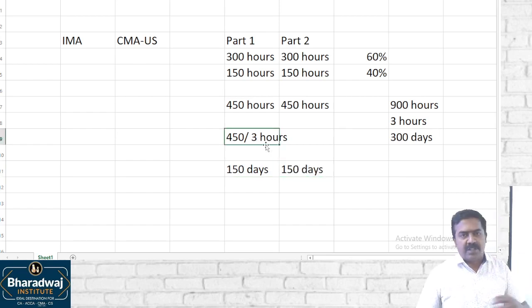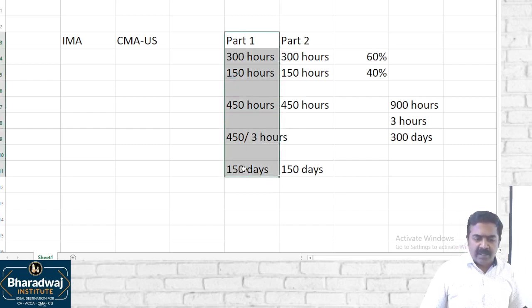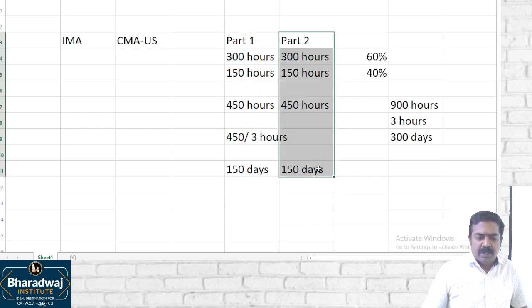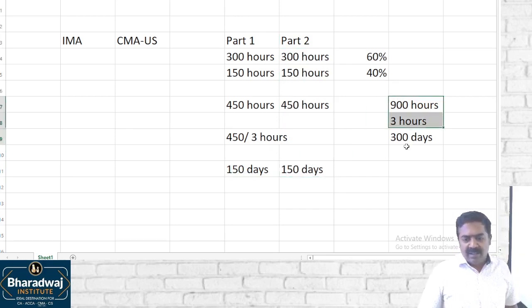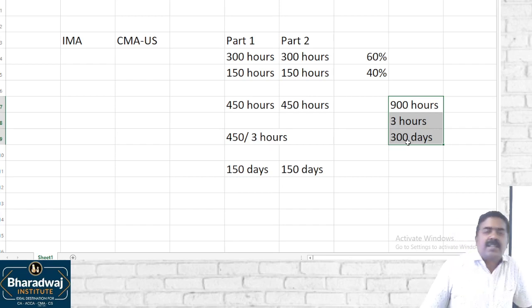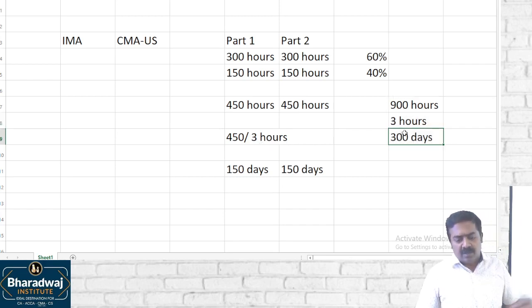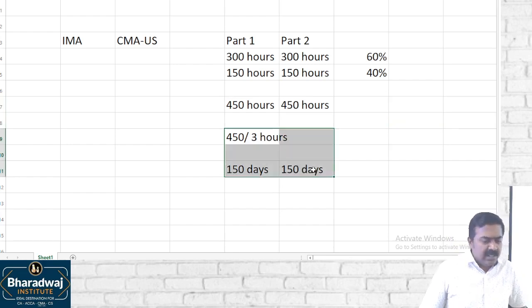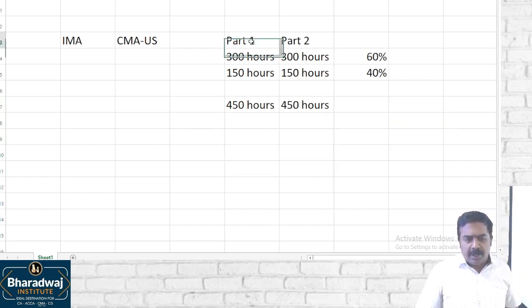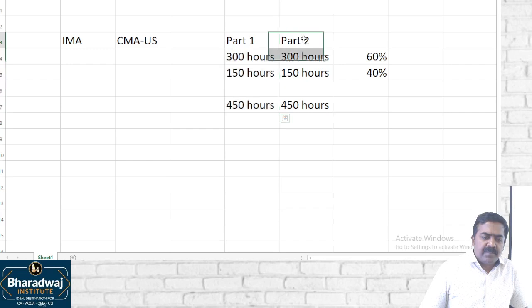So if you are going for a job, or you are already employed, or you are going for college, you can take up the part 1 examination first, then the part 2 examination next. 5 months plus 5 months: in 10 months, you become a qualified CMA. A student who has completed a degree and wants to do CMA US full time can complete the preparation within around 150 days and go for the exam. That is easy. If you are going for a job, it is better to start with part 1, then go for part 2.